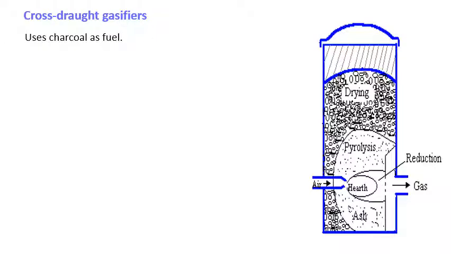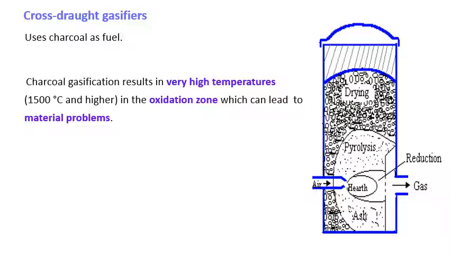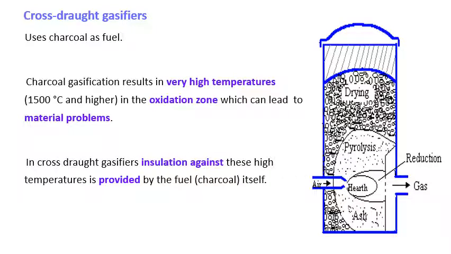It uses charcoal as a fuel. Charcoal gasification results in very high temperatures, around 1500 degrees centigrade and higher, in the oxidation zone, which can lead to material problems. In the cross-draft gasifier, insulation against this high temperature is provided by the fuel charcoal itself.